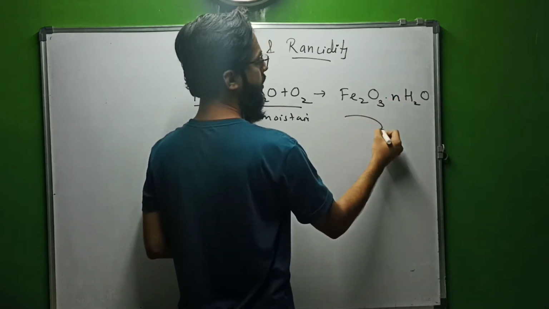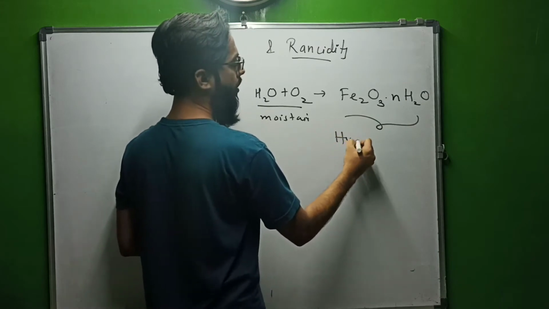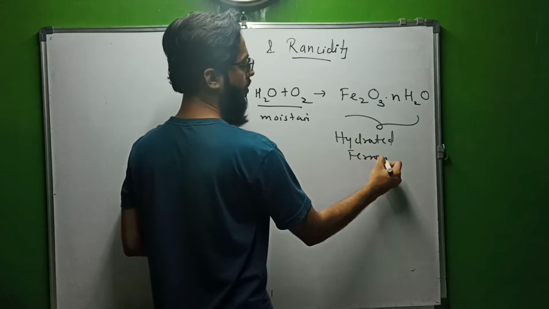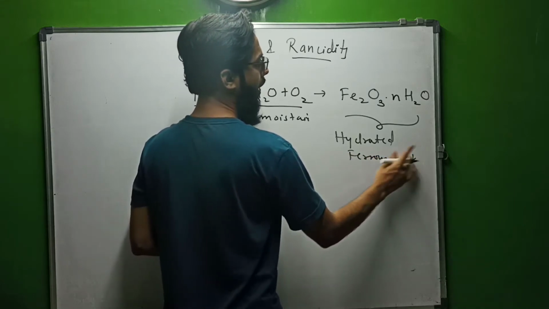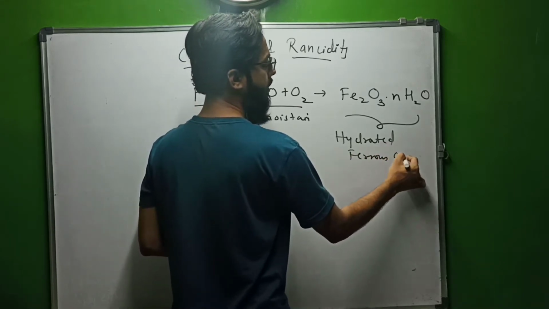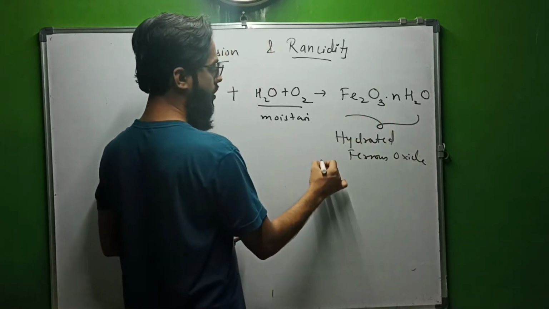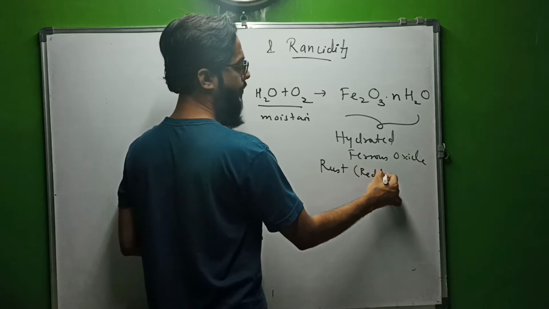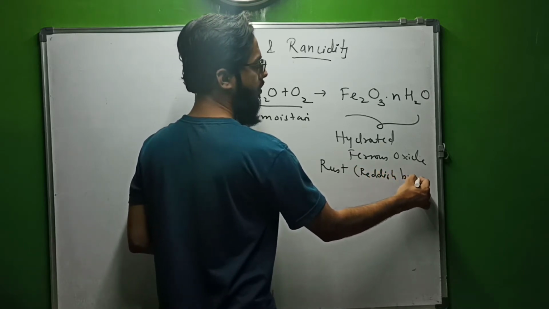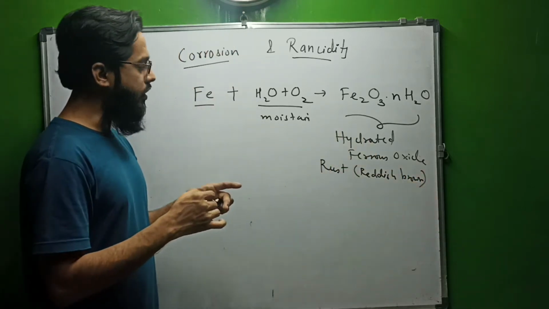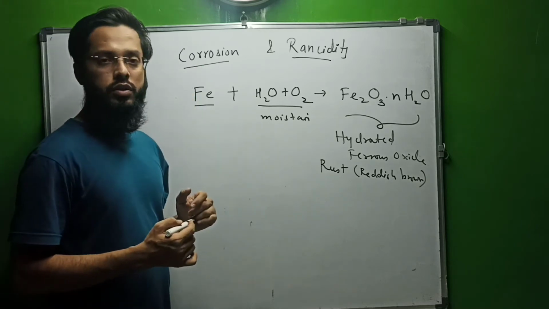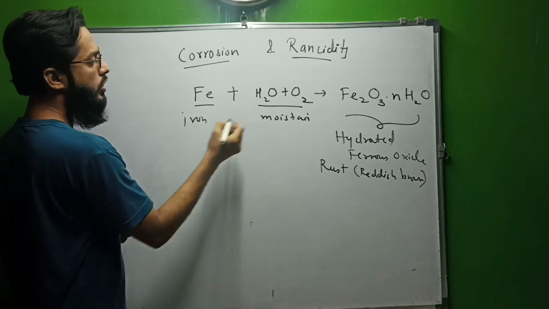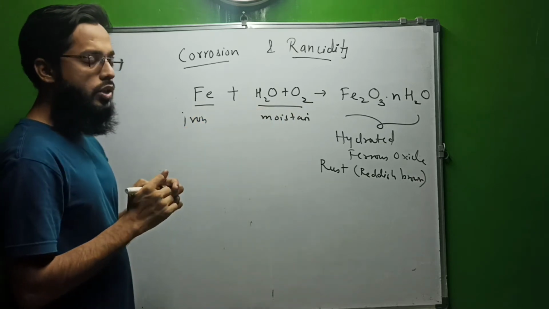This is known as hydrated ferrous oxide. Rust is chemically weak. This is known as corrosion, and the corrosion of iron is known as rust.